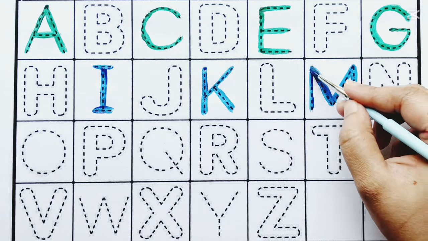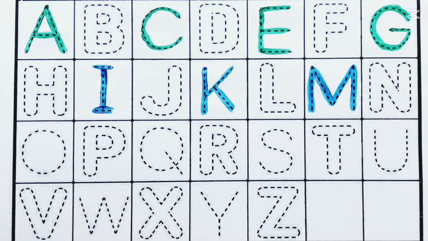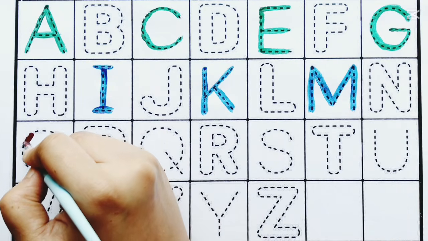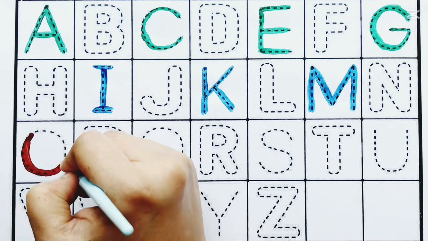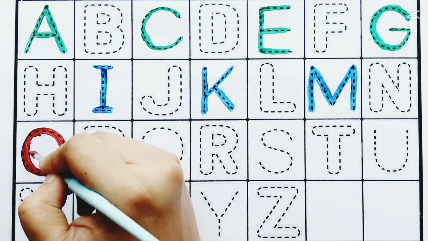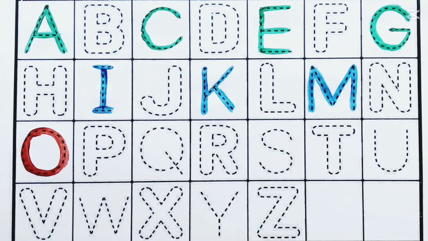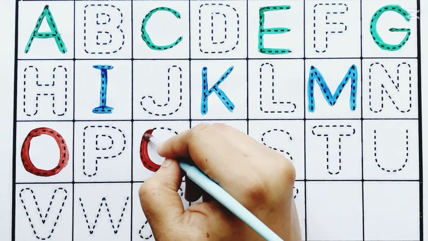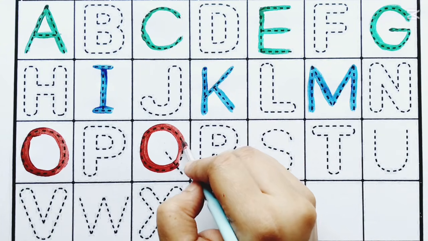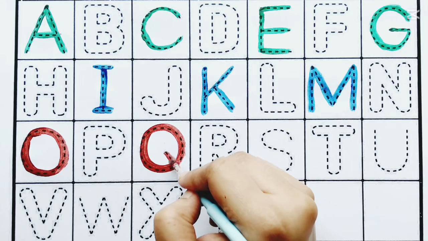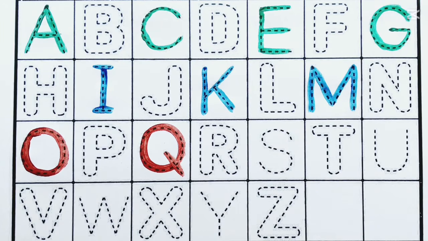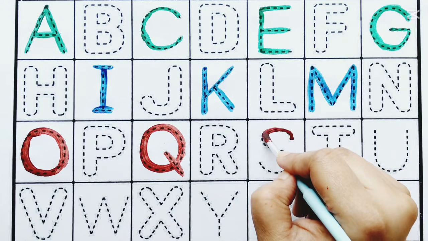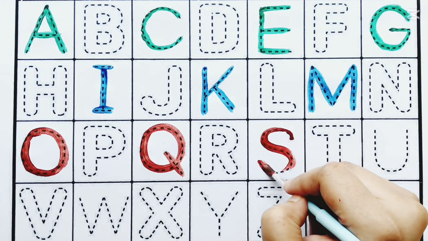Let's see a list of words that start with the letter A. Apple, A, brown color, O for octopus. Answer, April, autumn, ambulance, Q for coin. Arrow, alligator, ant, S for snail.